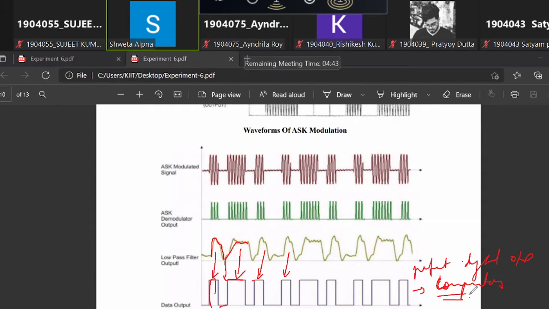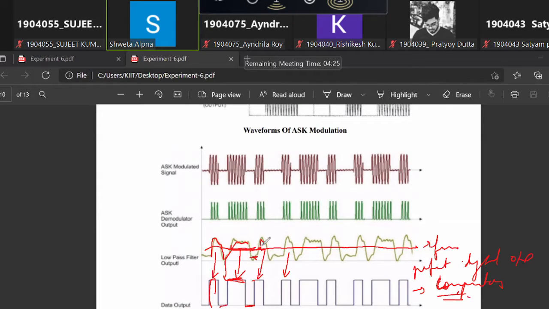Rectangular pulses are generated from the comparator by comparing the low pass filter output with a reference. Any voltage above this reference, a high will be generated. Any voltage below this reference, a low will be generated.